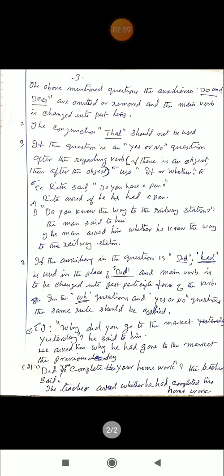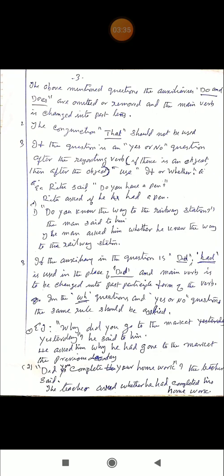And this yes or no question, when we change a yes or no question from direct to indirect speech, there are special rules. You should notice it. Example: Rita said. If the question is a yes or no question, after the reporting verb, or if there is an object, then after the object, use if or whether. Very important. If or whether after the reporting verb, or if there is an object, after the object.